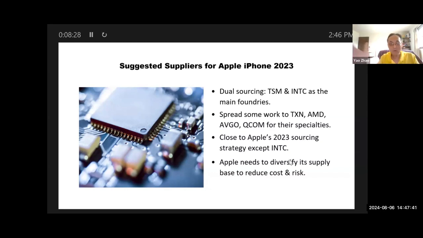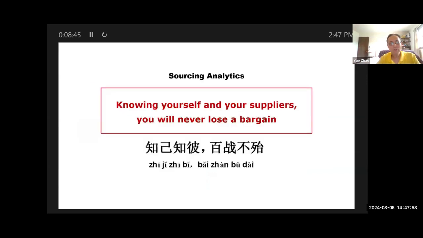Okay, so this is pretty much all through the Apple iPhone case, right? We illustrate all the methodologies and also all the analysis for different companies. You could come up with completely different insights, but you are going to use the same procedure. What is that procedure? That's sourcing analytics, right? So know yourself and your suppliers. You will never lose a bargain.